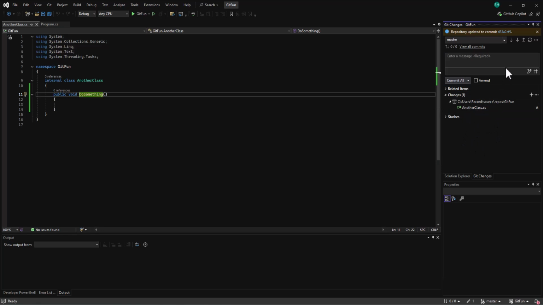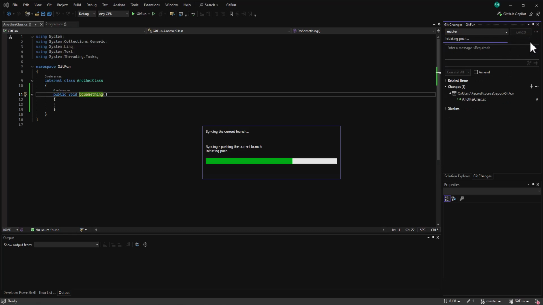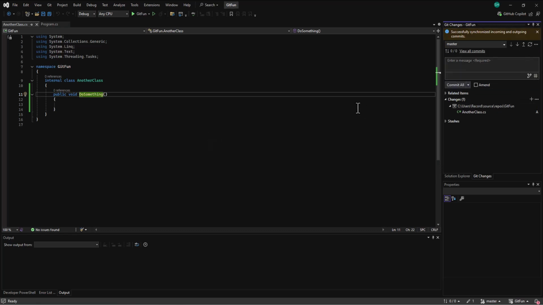And so a good idea, now if I try and do a sync, by the way, I'm going to click on this. It will go sync, it will go push and pull, but it didn't take this change because it was never committed locally. And all this push and pull and fetch is happening from the local Git repository, not from the files here in my project. And so I first need to commit it to the local Git repository, and then I can do those changes.